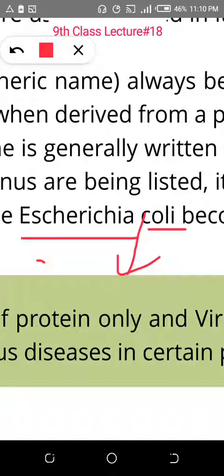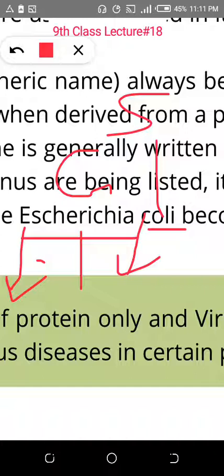If you do not write the letters in the correct order, meaning the genus first letter is not capital and the species first letter is not small, and you do not follow the binomial nomenclature rules, your answer will be wrong. Even if the spellings are okay, capital and small letters are so important. Therefore I am telling you this again and again. So capital E is the genus and small c is the species. You got the idea? Escherichia coli is the name of the bacteria.